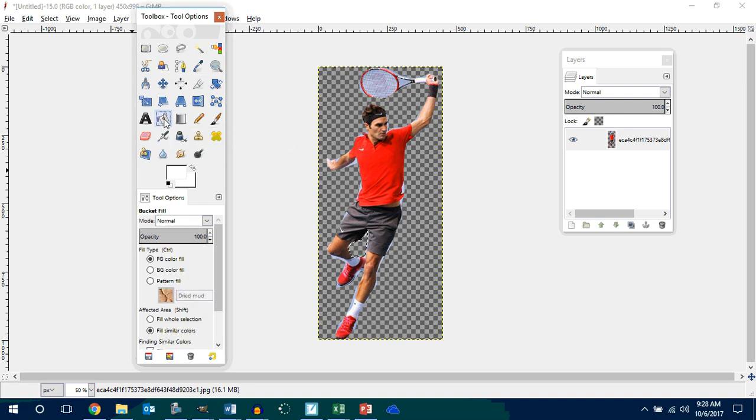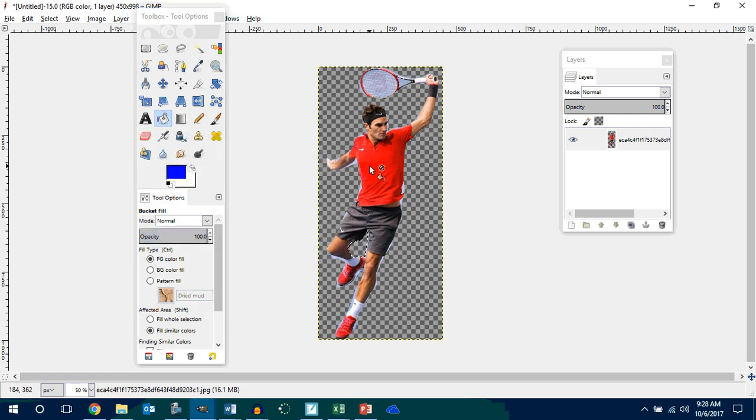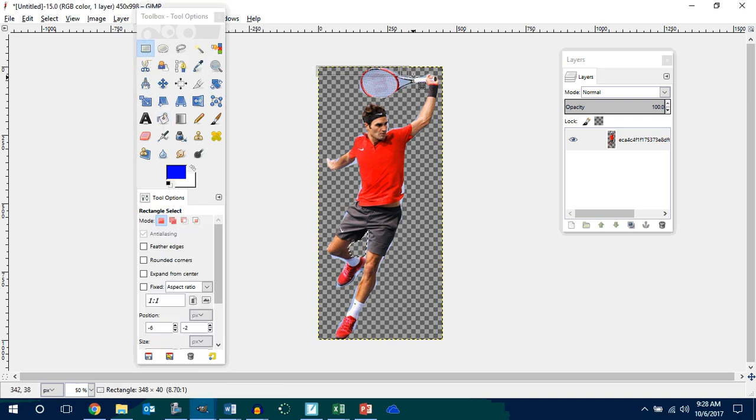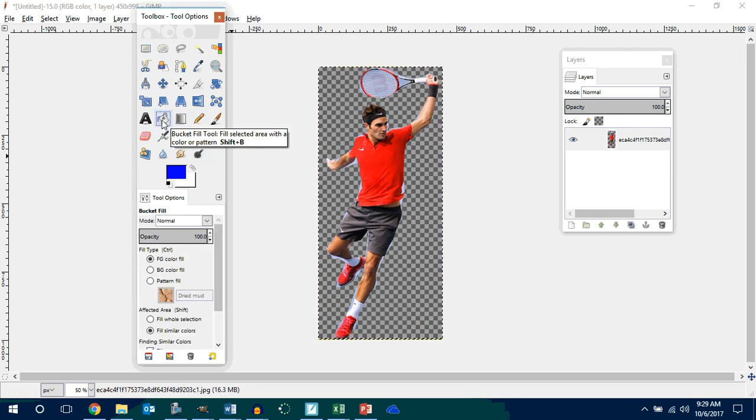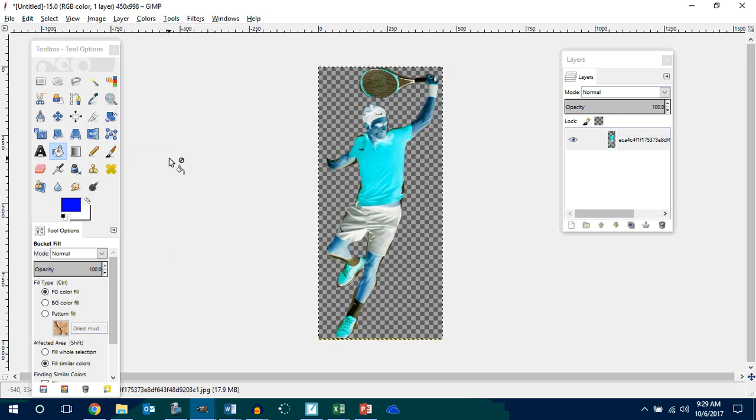Okay. And I can go get a color. And let's say I wanted his shirt to be blue. Okay. And now I want to start filling. Now I can start taking my paint can. Oh, this is a cool thing too. Watch this. If you go to colors, invert colors. Okay, look at that. Look at that guy now.